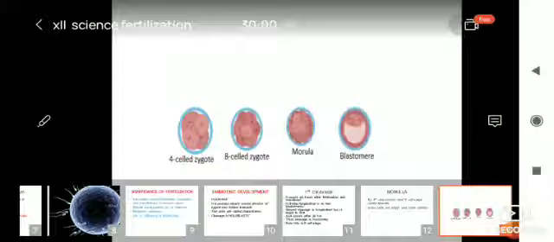When one egg gets divided into 2 parts, that is called monozygotic twins, and if 2 eggs are fertilized by 2 sperms simultaneously, then these twins are not so identical, and they are dizygotic twins.